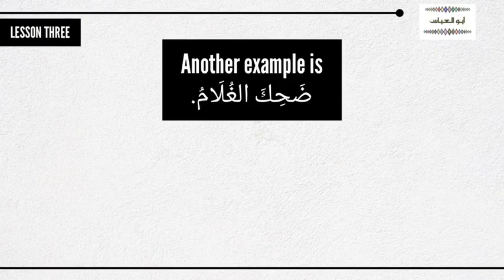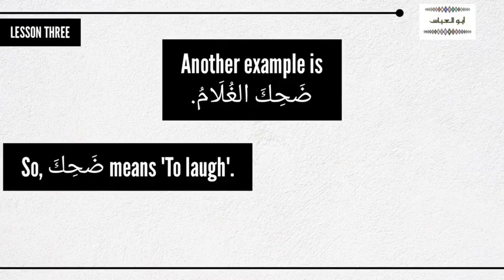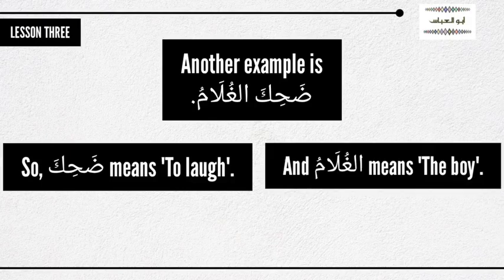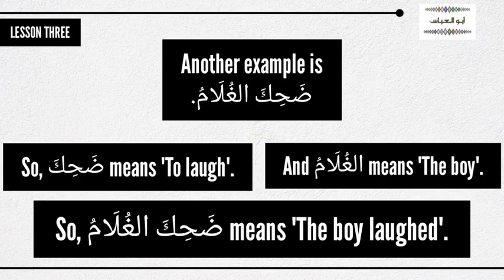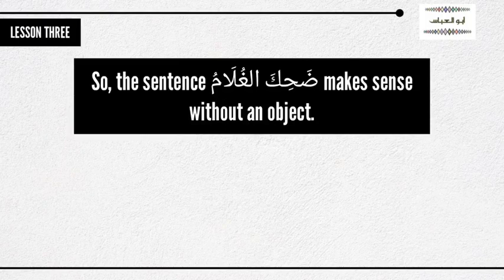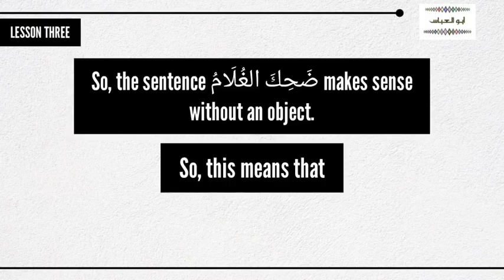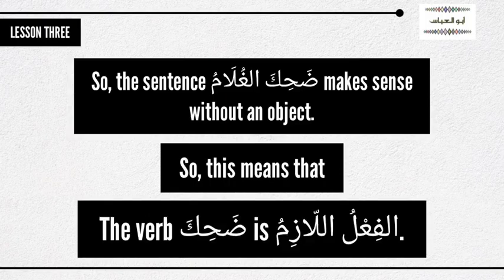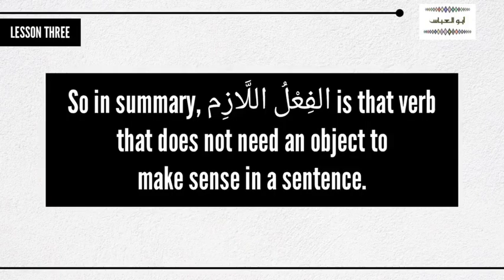Another example is if I say ضحك الغلام. ضحك means to laugh. Al-gulamu means a boy. So if I say ضحك الغلام, the boy laughed. The sentence makes sense without an object. So this means that ضحك is al-fi'lu al-lazim. So al-fi'lu al-lazim is that verb that does not need an object before it makes sense in a sentence.